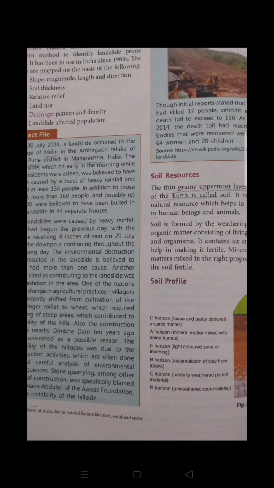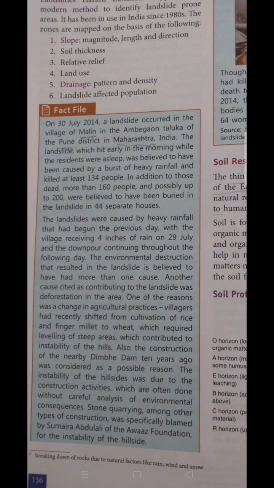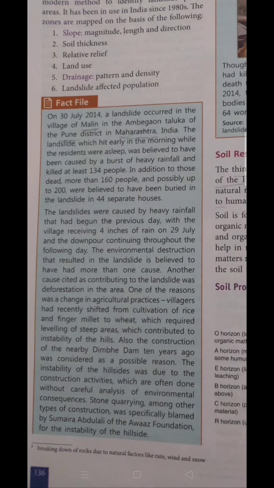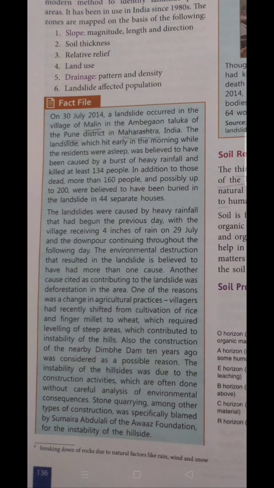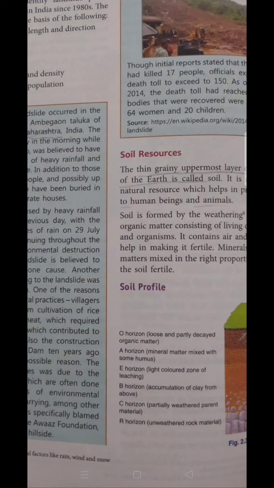Moving further, now we are going to discuss the maps based on the slope, that is magnitude, length and direction. The second one is soil thickness. The third one is relative relief, the fourth one is land use, and the fifth one is drainage pattern. Definitely the drainage pattern must be in a very organized way. And the last one is landslide affected people. Landslides affect people very badly, so we must give residence to people in places where there is less chance of such landslides.